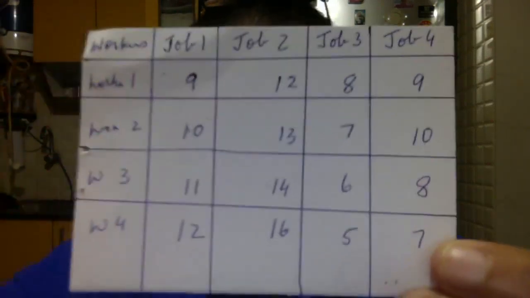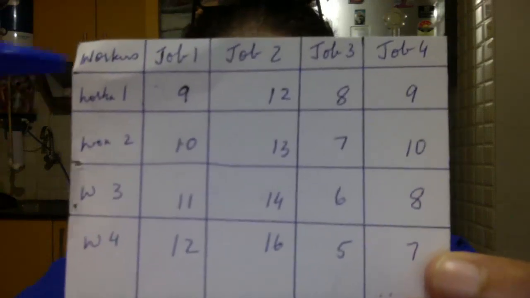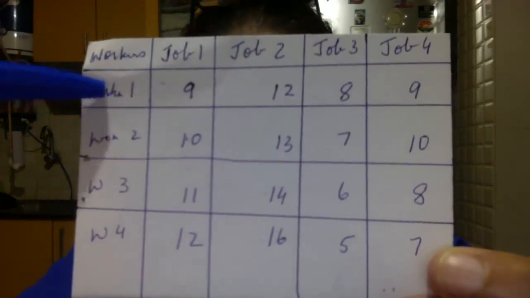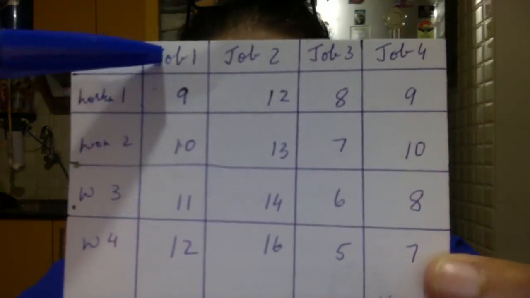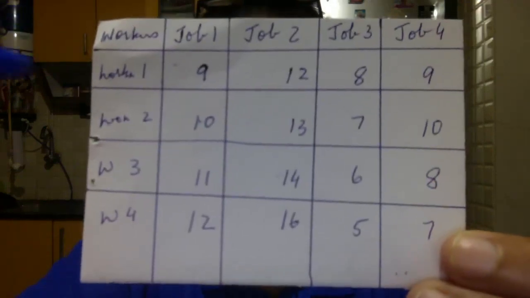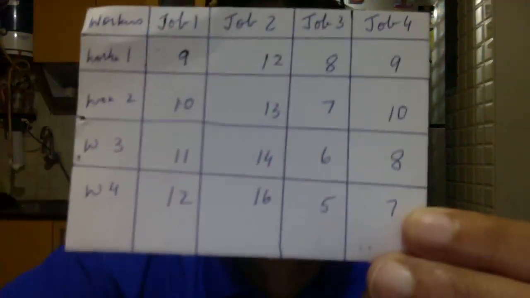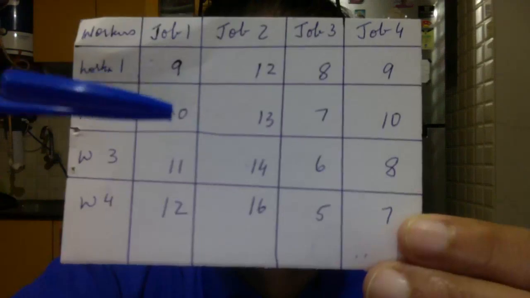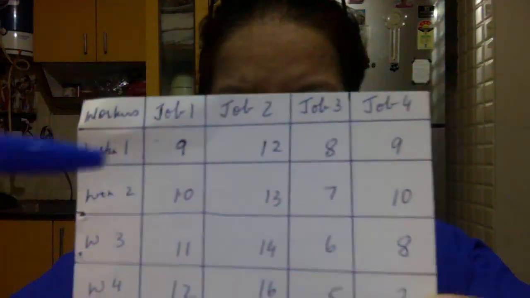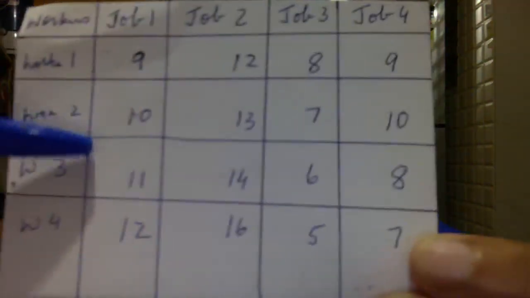In the transportation problem, these numbers inside the cells denoted the cost. But in the assignment problem, the numbers inside are the number of minutes or hours or weeks, whatever the problem tells. So whatever is inside these cells is the time.